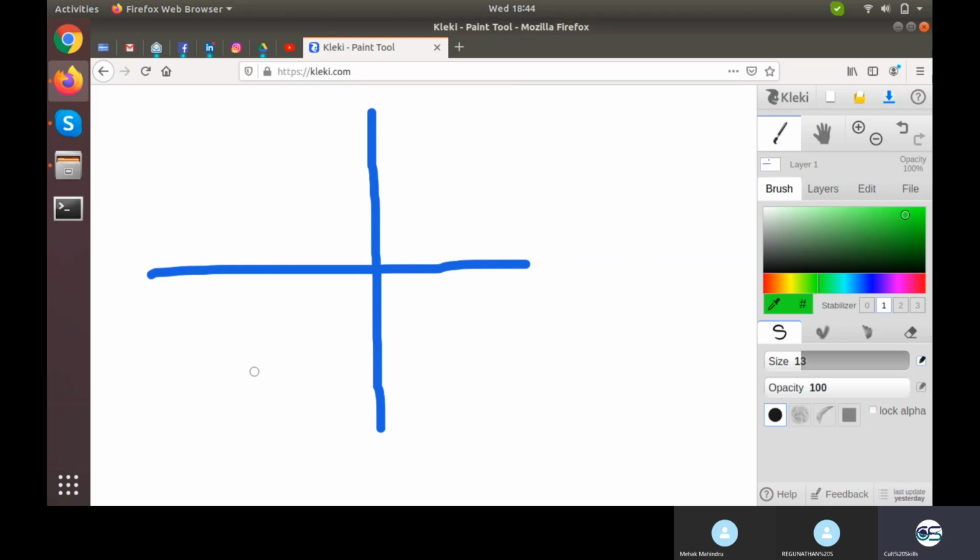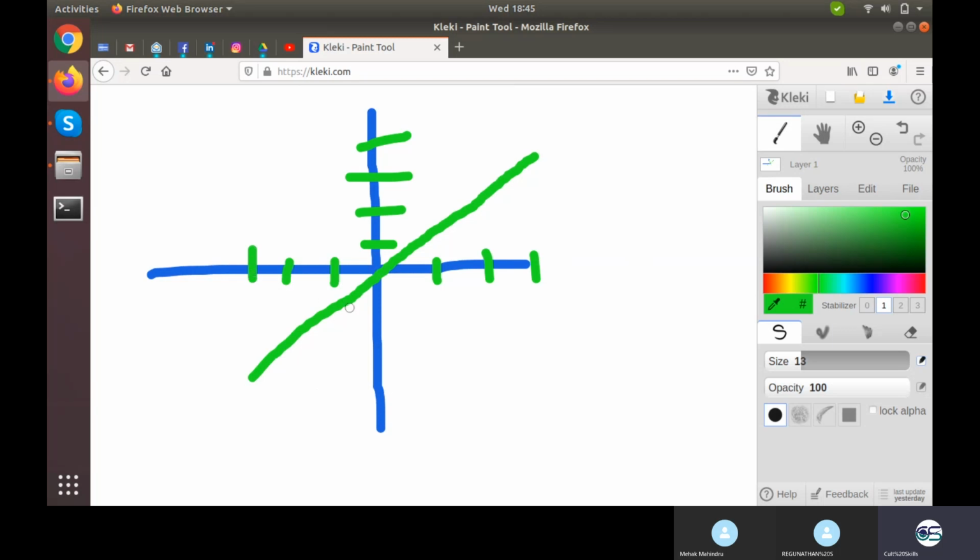Let me draw this with green color. It is something like this, a simple straight line. So this is a linear function which has all the continuous values. Multi-classification is also possible with this, multiple value regression is also possible with this, and it is continuous data. So it has a point for every particular unit, continuous points.